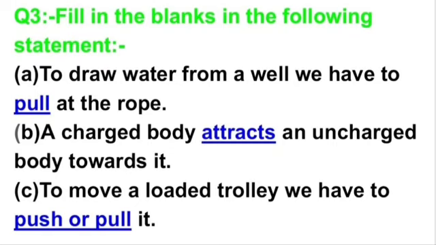So the answer is, a charged body attracts an uncharged body towards it. Okay, a charged body attracts an uncharged body towards it. C part is, to move a loaded trolley, we have to push or pull it.